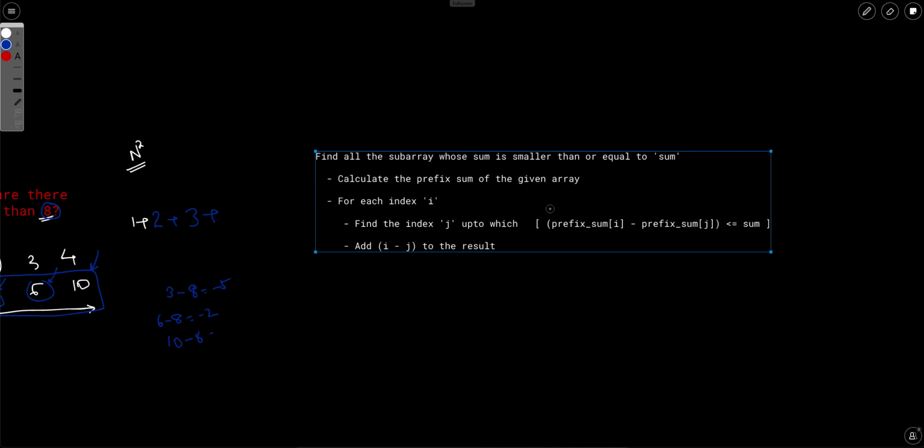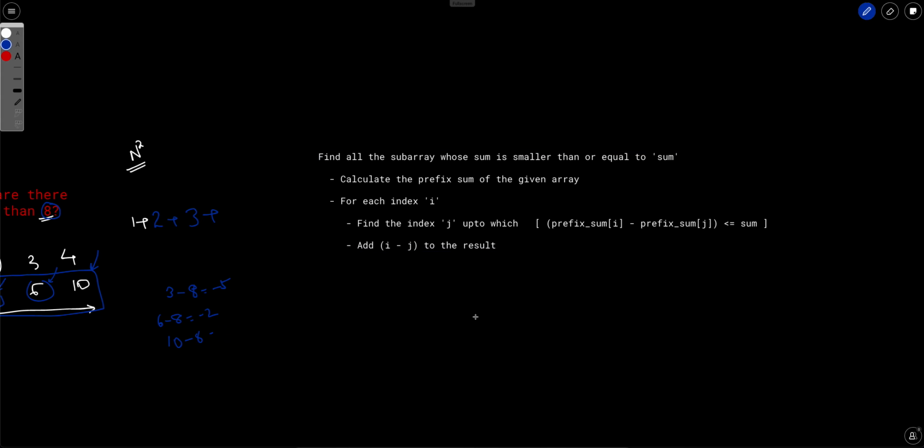So the pseudocode looks something like this. Basically, calculate the prefix sum of the array. Once you have the prefix sum, for each index I, like we are fixing index I, if you remember that equation, for each index I, we want to find index j up to which this condition is true, right? And finding this index j is just another binary search of the array because the array